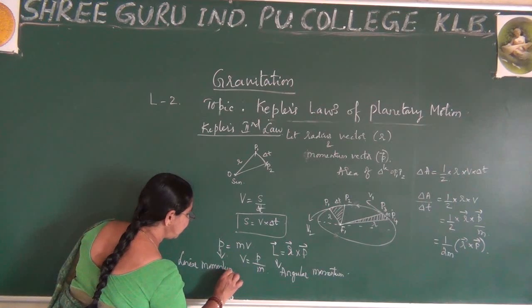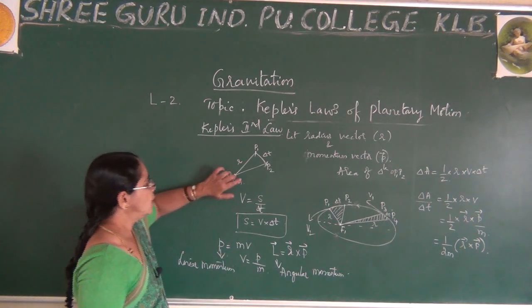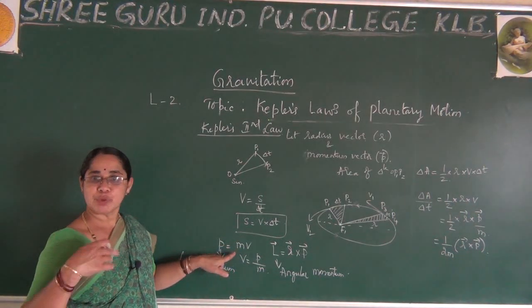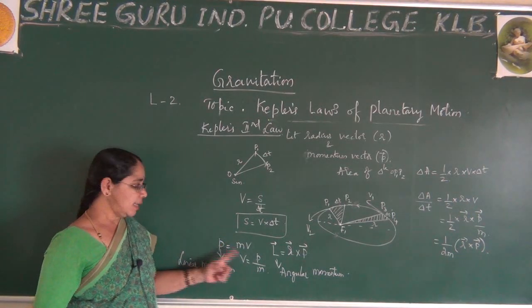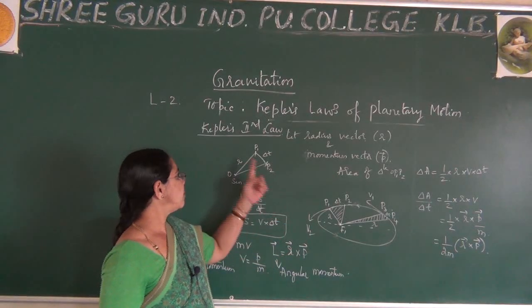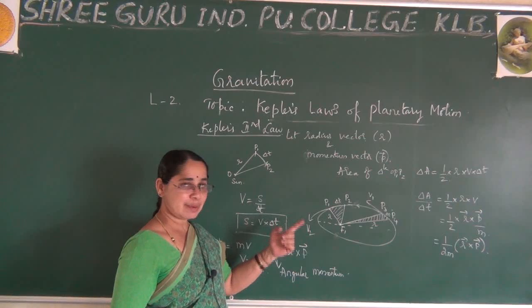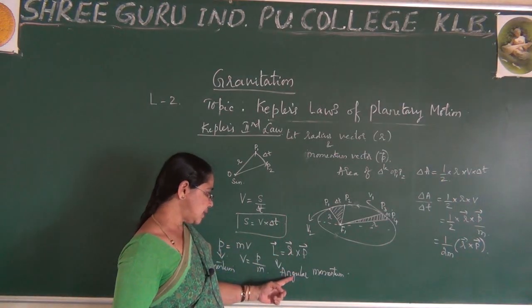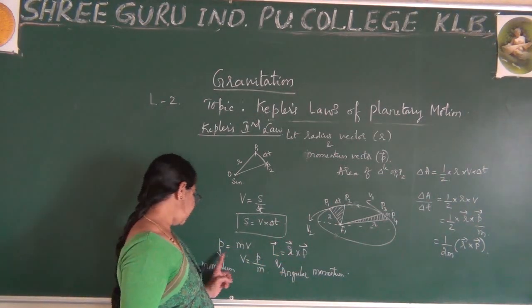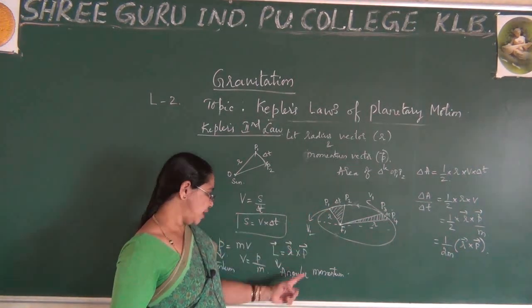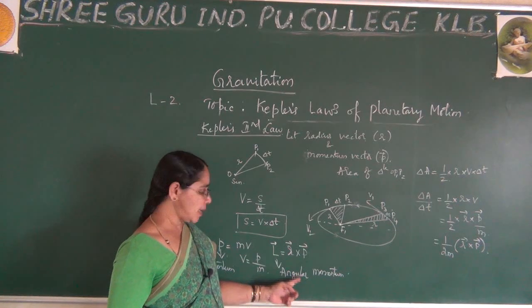What is the difference between these? Whenever you say linear momentum, you are explaining an object which is moving in a straight line. But here, our planet is revolving in an elliptical orbit, so it is moving in a circular motion, and it is not going straight. Therefore, we take angular momentum here.